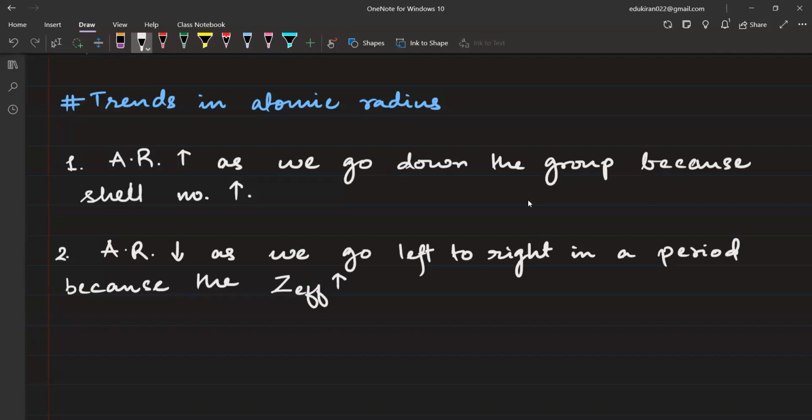So if Z effective is increasing, the nucleus will pull more. Yes or no? The nucleus can pull more. Correct, guys? More positive charge means more pull. If it is pulling more, that means the electrons will be nearer. Nearer means atomic radius will be small. So the size of the atom will shrink because the Z effective increases and the electrons are added in the same shell, and the shell number is not increasing.